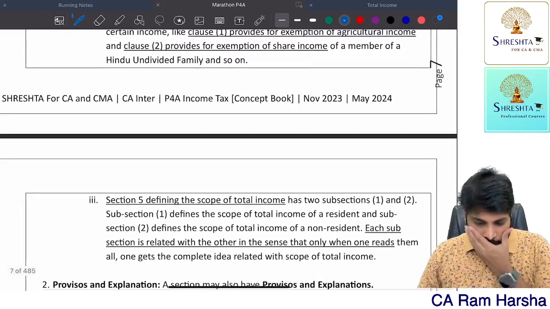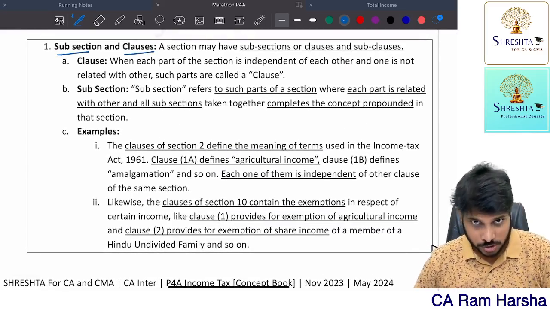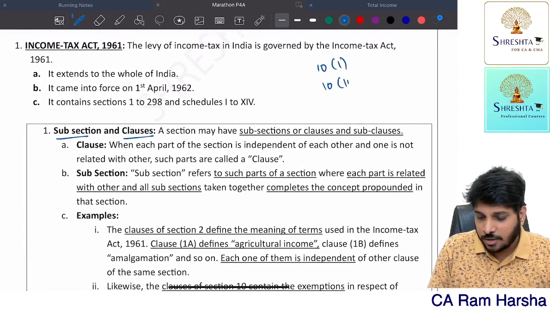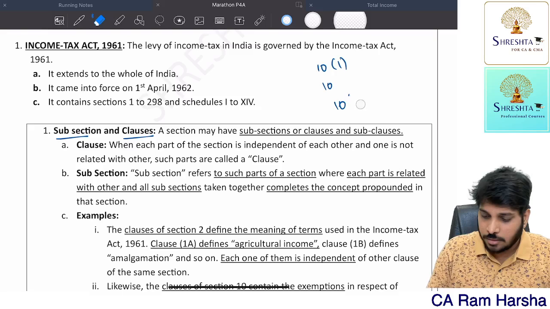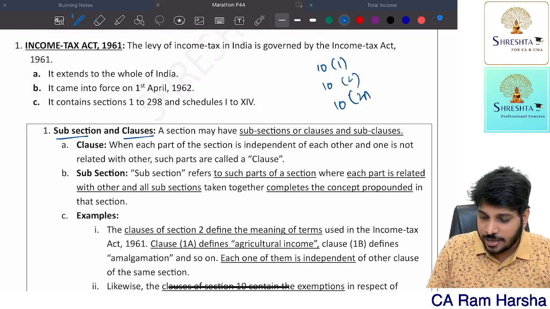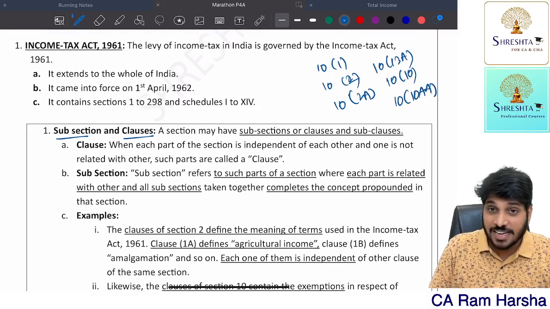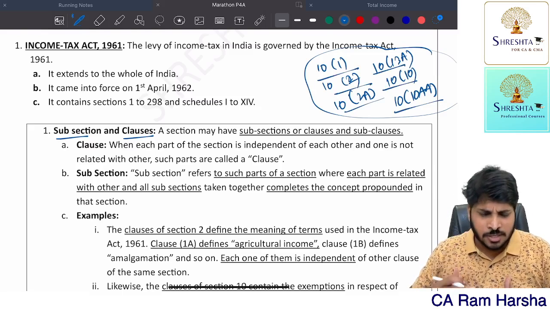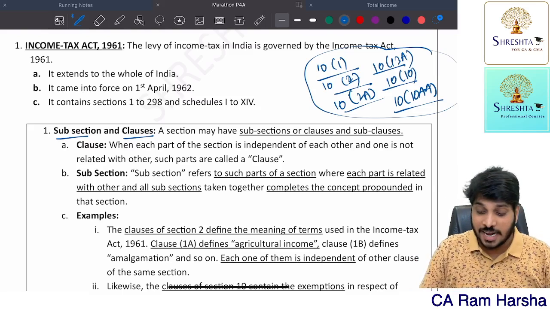Next. Now, another important thing, what do you mean by subsection? What do you mean by clause? Very simple. We have section 10, right? 10 clause 1, 10 clause 1A, 10 clause 2, 10 clause 2A, and you remember 10 clause 13A HRA, 10 clause 10 gratuity, 10 clause 10AA leave encashment, all that, yes or no? These are all actually clauses, not subsections. Many of us refer to them as subsection 10 subsection 1, 10 subsection 2. No, they are actually clauses.